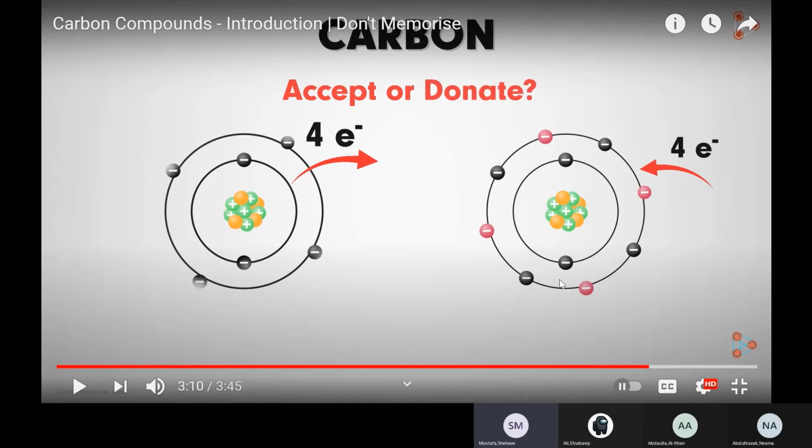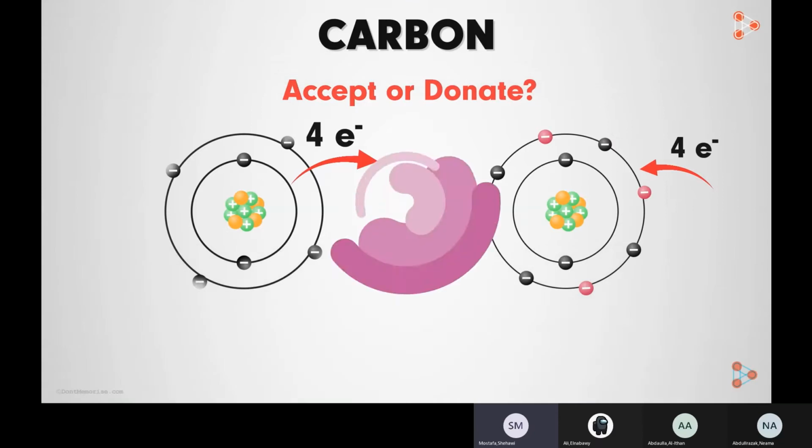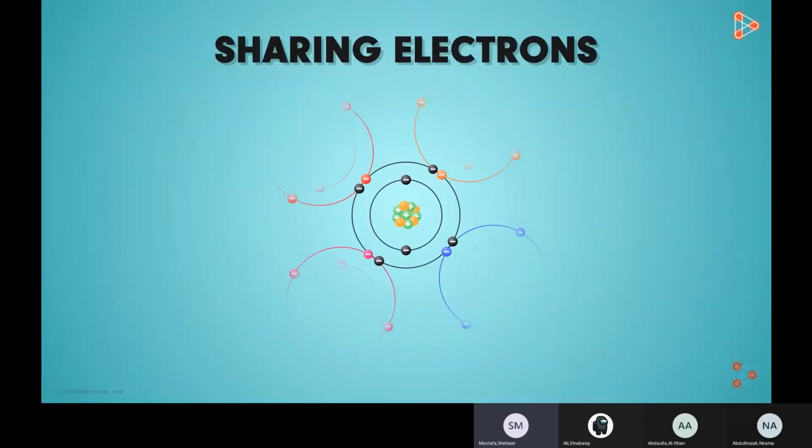So the carbon atom most of the time tends to share electrons. The simplest way to achieve the octet state is by sharing electrons. This gives us the answer to many queries. Yes, the fact that carbon can share its outermost electrons with any other element gives it the capacity to form chemical bonds with various other elements.